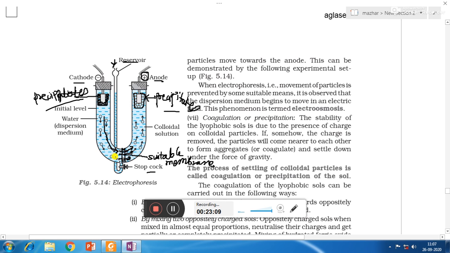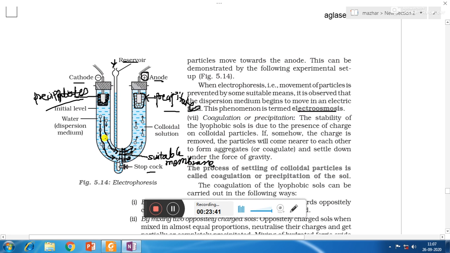So water will pass through the membrane while the negatively charged sol will move towards the positive electrode, that is the anode, but they will reach the membrane and stop over here because they will not be able to pass through the holes of the membrane. Such an arrangement of a suitable membrane, with only the solvent passing through the membrane, is called electroosmosis.